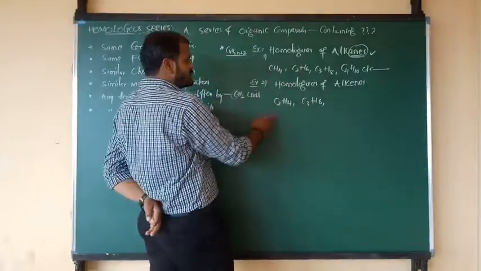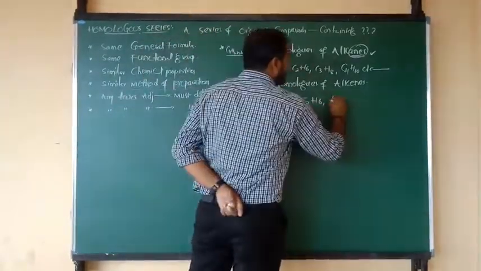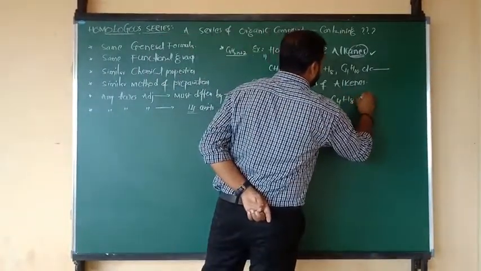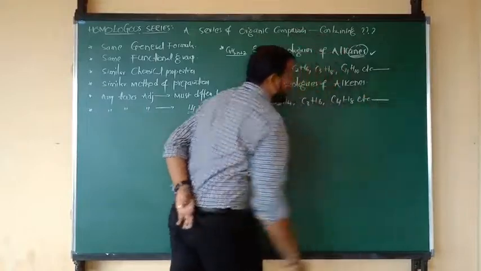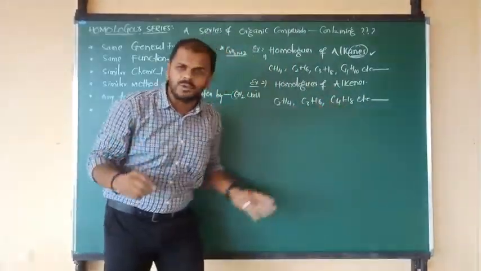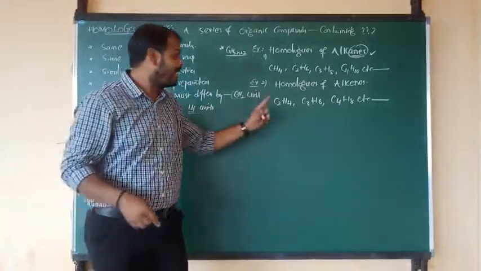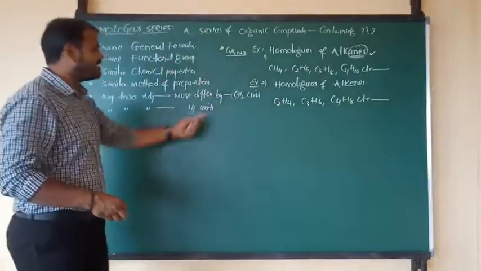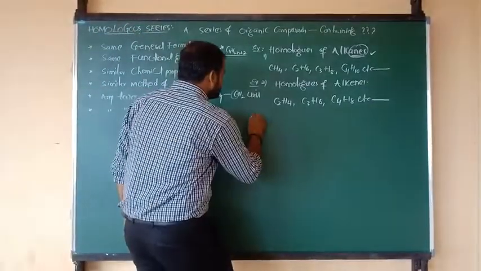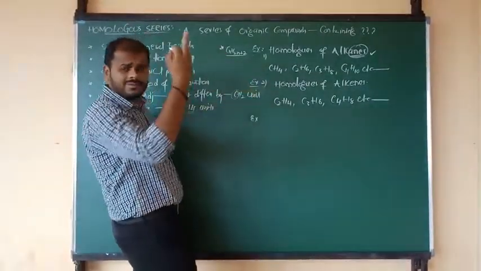Again add one more CH2. 3 carbon, 1 carbon, we can write C4. 6 hydrogen and 2 hydrogen, we can write C4H8. Like that we can write any number of examples. So ethene and propene, and this is butene. The gap between any two adjacent ones is what, Nana? CH2. Okay. Similarly you can write homologs of alkynes.